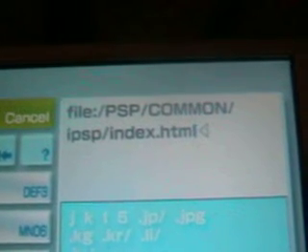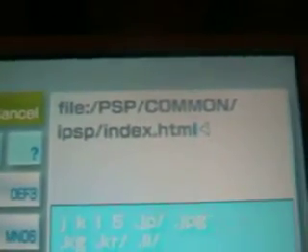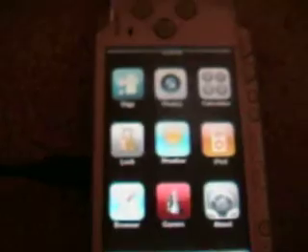Okay. Then you'll go back and you'll go up to address entry, and you will enter that right there: file:/PSP/common. Yes, capitalization is required for PSP and common. Then you'll put /IPSP/index.html. Then you will click on it, and then there you go. Your IPSP.